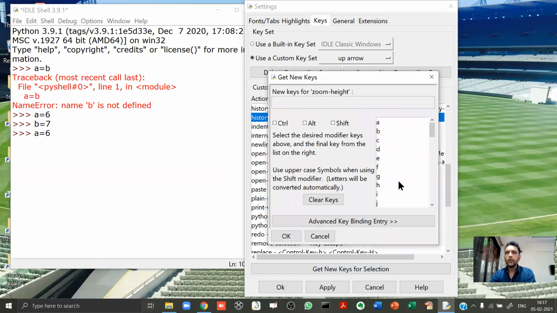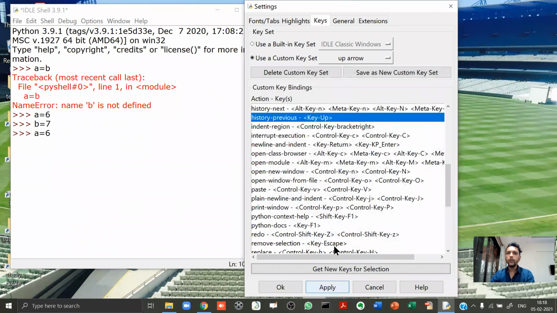All right. So guys, what you do is, after doing this, you click on up arrow. Now in my case, it is not getting selected because I have already selected it. So in your case, this will get selected. After that, you click on OK. When you click on OK, it will ask you for some name. So give it any name you want. Then again click OK. And finally, after everything is done, you click on this apply.